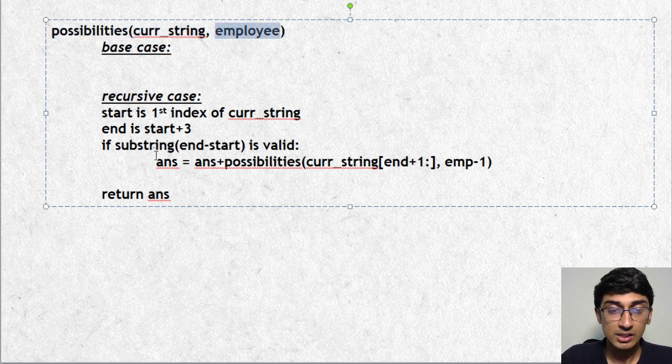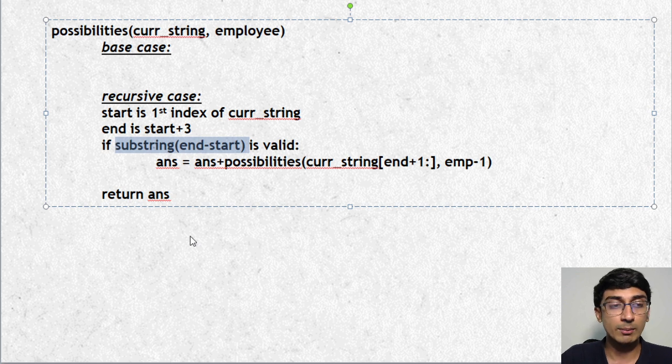These many user IDs. So what I have here is, if the substring is valid, I will try to get from the remaining part of the string. And from the remaining part of the string, I'll try to find how many are there, but I don't need as many employees. I need employees minus 1. I need just one less employee, because I made one cut here. I made this current substring as one cut. So that means for the remaining part, I have to get employees minus 1 possibilities. And this will again go into a recursive approach.